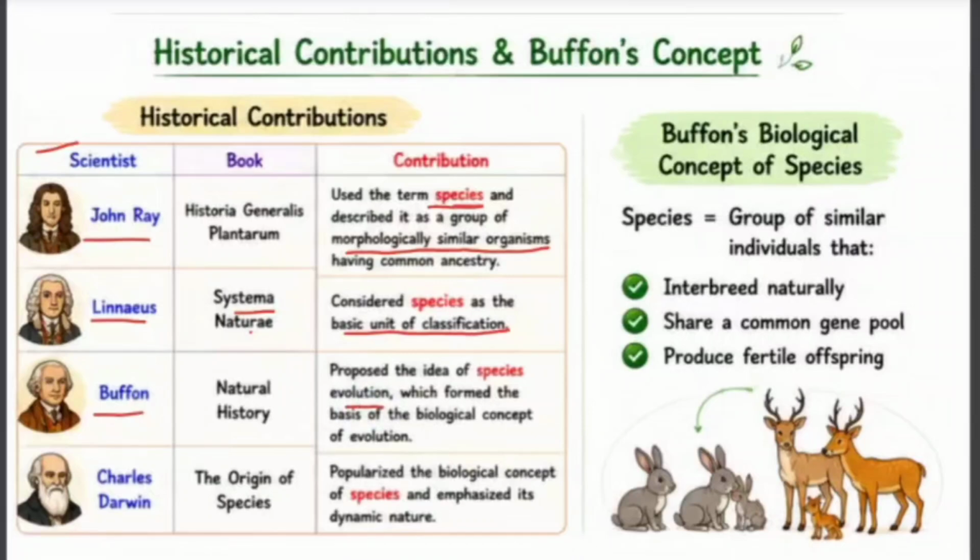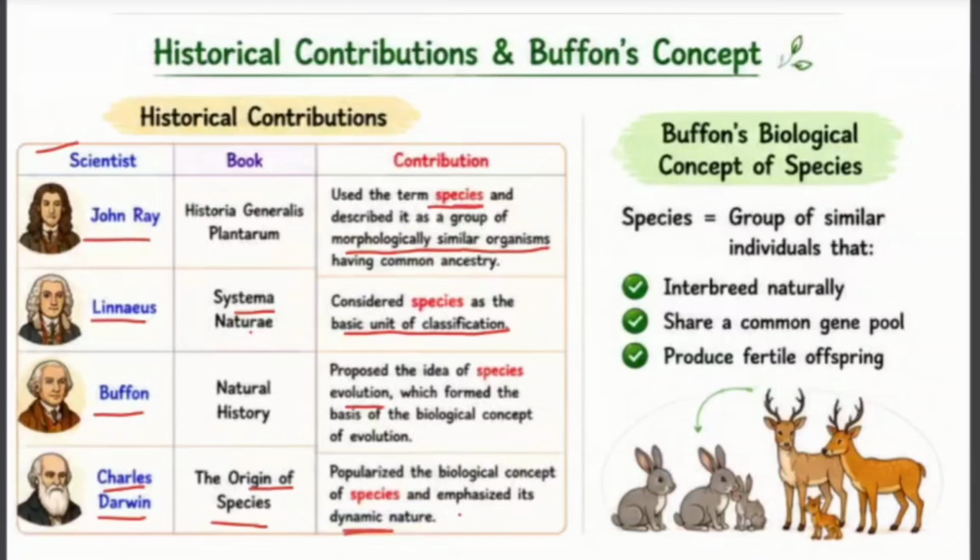And finally, we have Charles Darwin. Through his famous book, The Origin of Species, Darwin explained how species evolved through natural selection. He emphasized that species are dynamic and continuously changing over time.